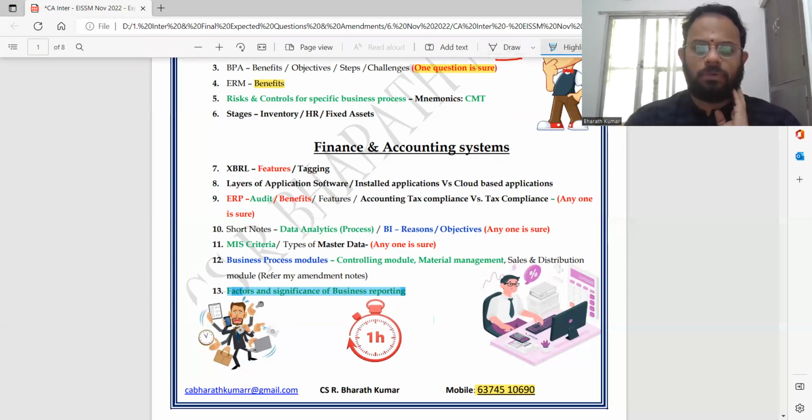So what I am going to do is cover those factors and significance in a major way. I am going to remove this color because that green color will make you understand, but I'll mark it here that it is going to be an important question.